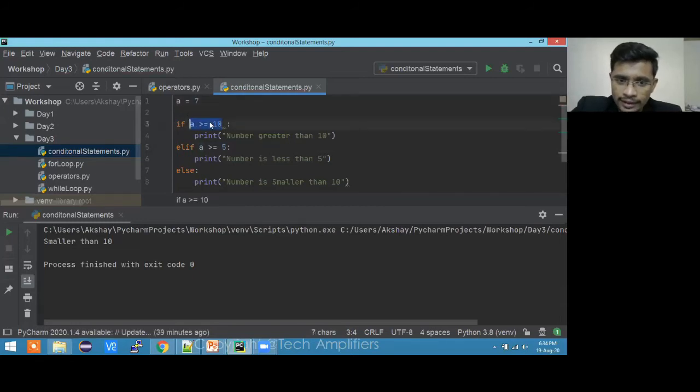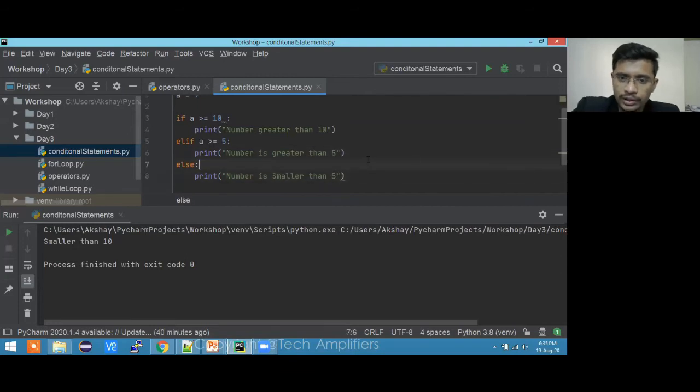See, is 7 smaller than 5? This condition will return false. Is 7 greater than or equal to 10? No, it's false. Is 7 greater than or equal to 5? Yes, it's true. Sorry, number is greater than 5. Thank God I checked, because it might have been a mistake from my side. Number is smaller than 5, so it will come over here. If it is smaller than 5, then it will come over here.